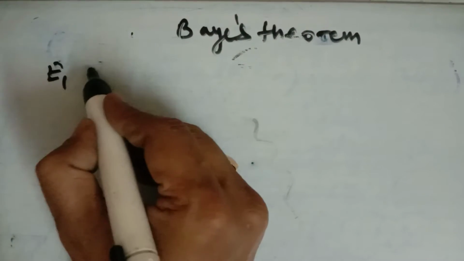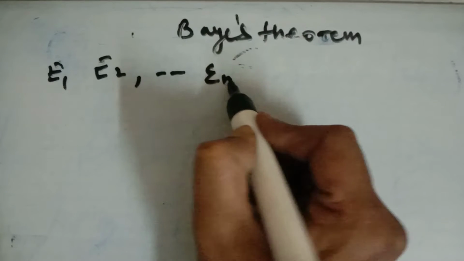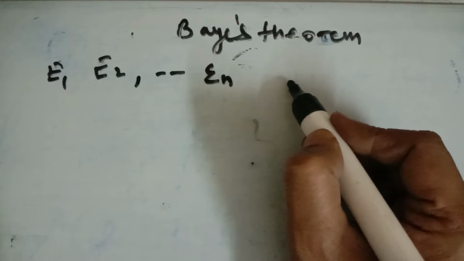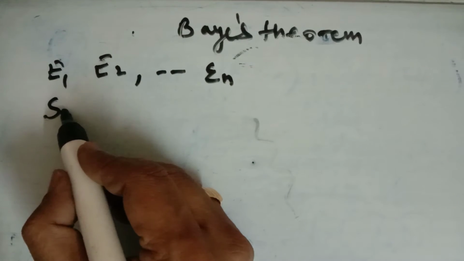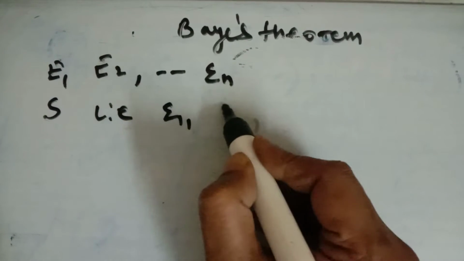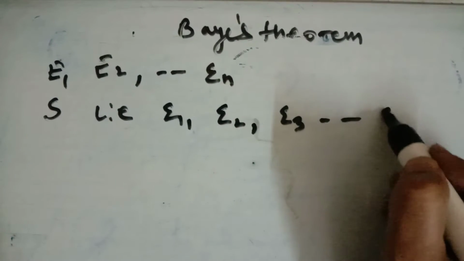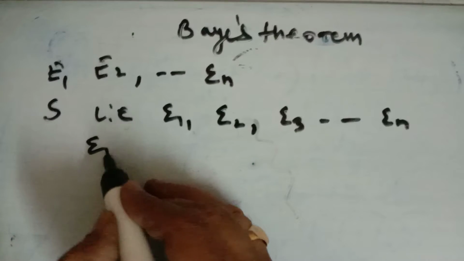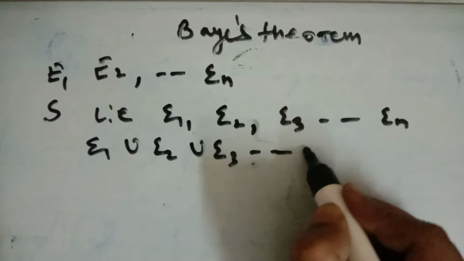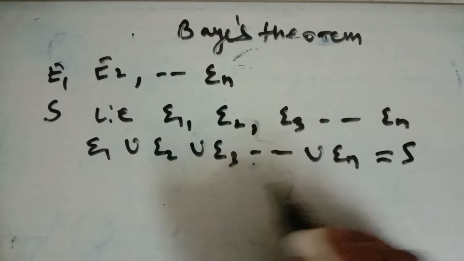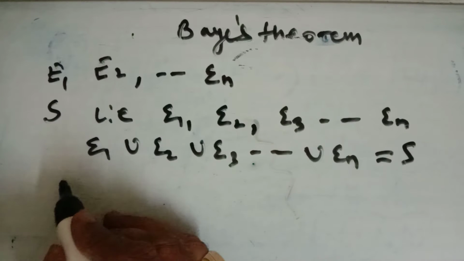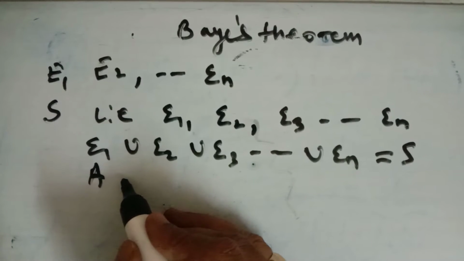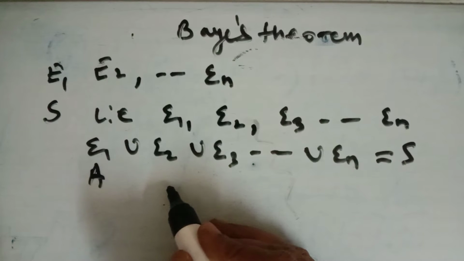if E1, E2 and so on up to En are non-empty events which constitute a partition of a sample space S, that is, E1, E2, E3 and so on up to En are pairwise disjoint, and their union E1 union E2 union E3 up to union En is equal to the sample space, because these are the events forming the partition of the sample space, and A is any event of non-zero probability.